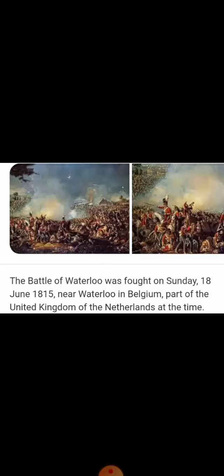It was a part of the United Kingdom of the Netherlands at that time, and you saw, children, that Napoleon Bonaparte had to face defeat at the hands of the Duke of Wellington, who brought an end to the Napoleonic era of European history.